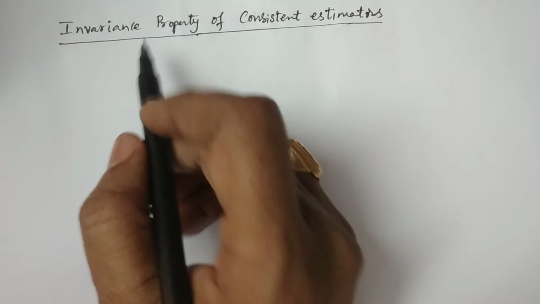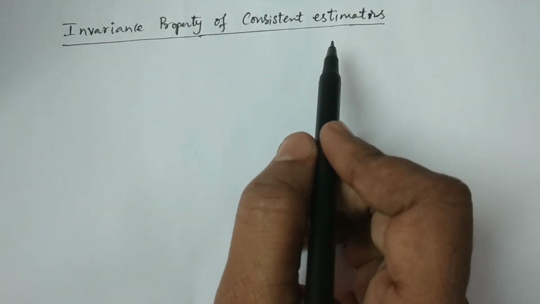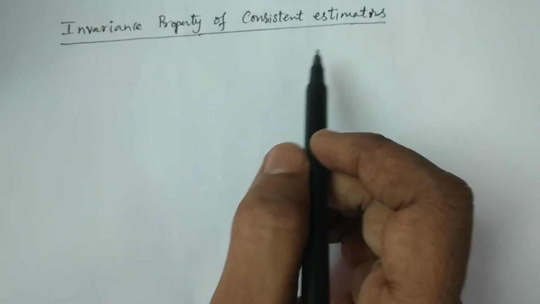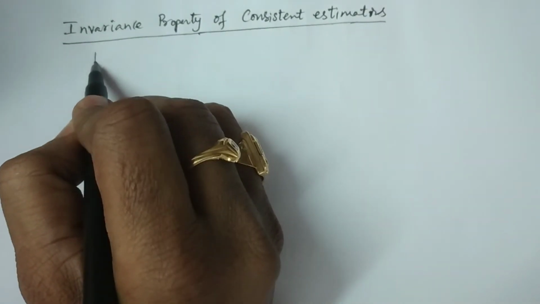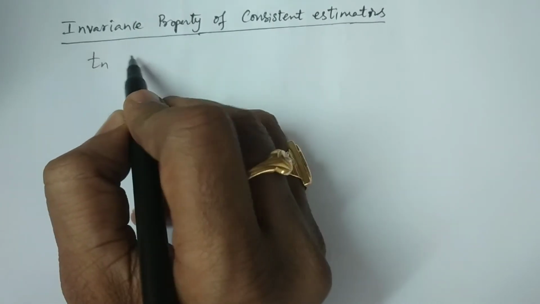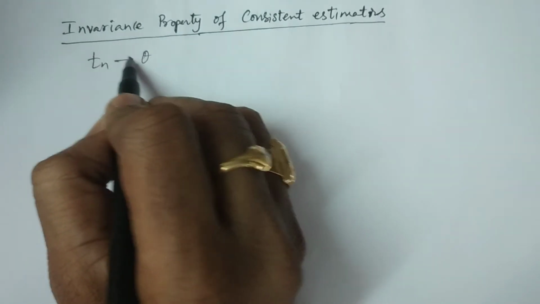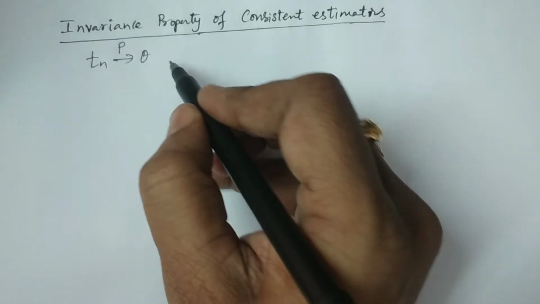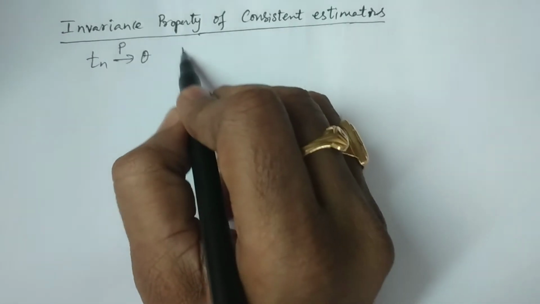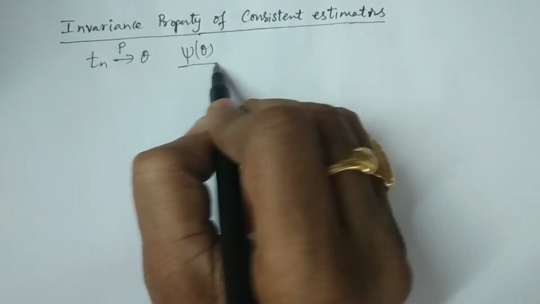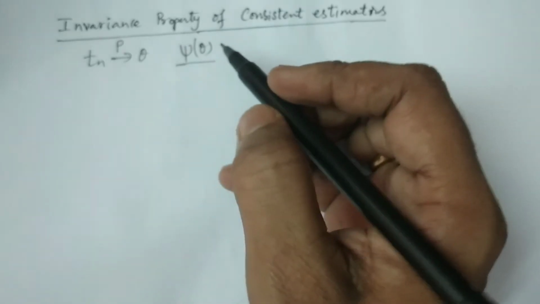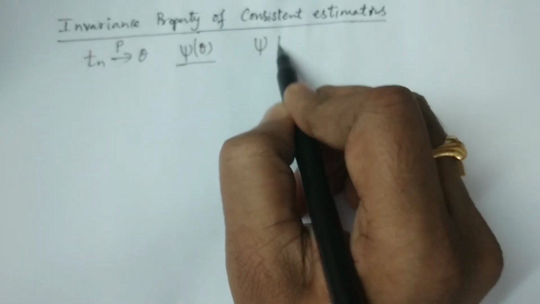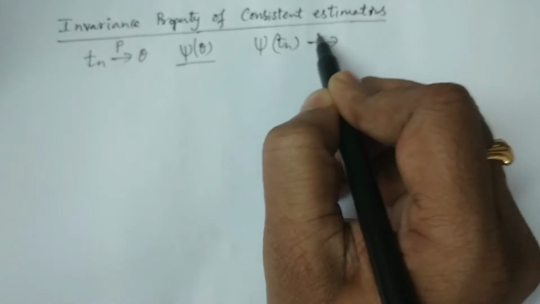So in this lesson I explain the invariance property of consistent estimators. What is the property? If Tn is a consistent estimator of theta, and psi of theta, or we can say simply psi, is a continuous function of theta, then psi of Tn is also a consistent estimator of psi of theta.